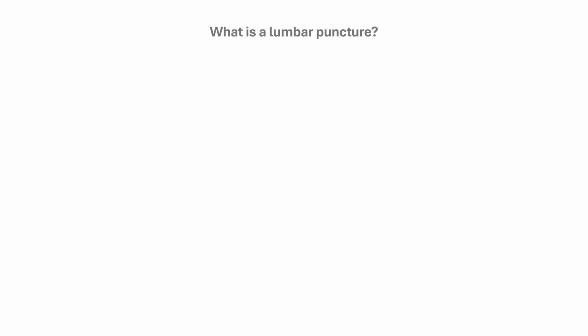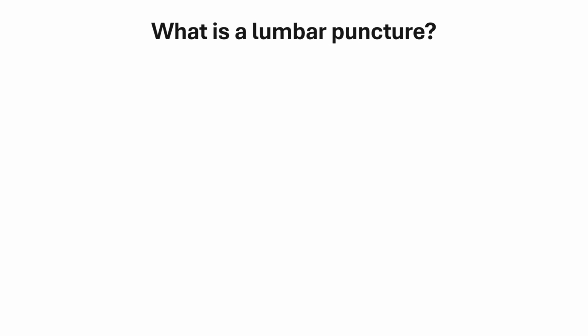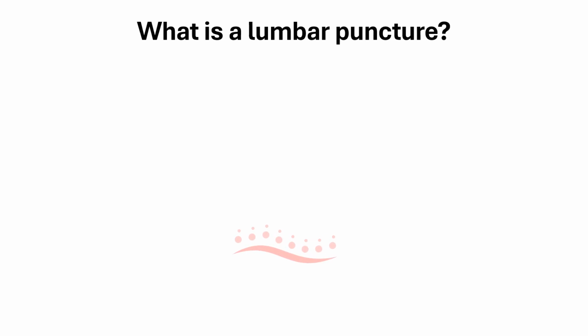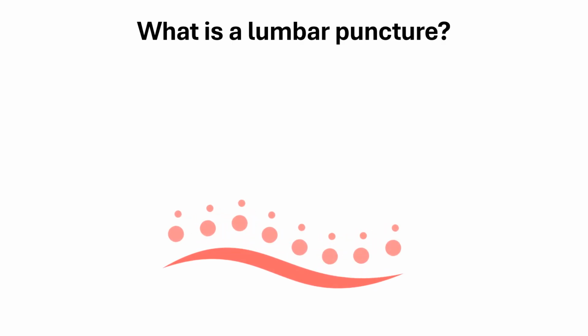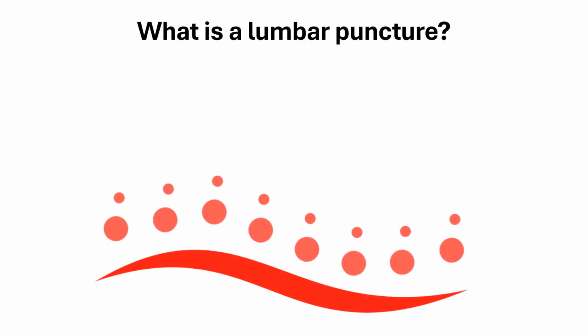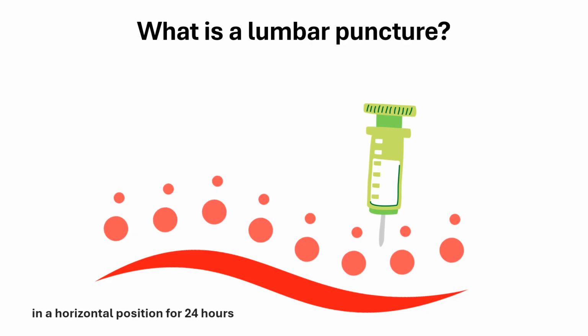A lumbar puncture involves inserting a special needle into the lower spine to remove a sample of cerebrospinal fluid. Analysis of the cerebrospinal fluid can determine the presence of meningitis or bleeding within the meninges. The puncture also allows for the administration of medication, chemotherapy, antibiotics, or contrast agents.